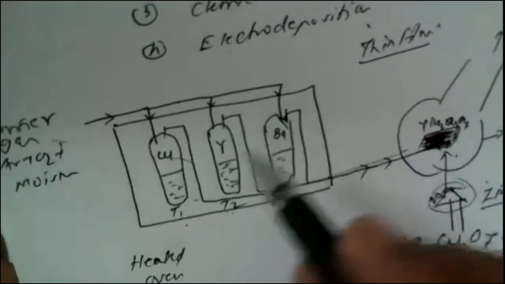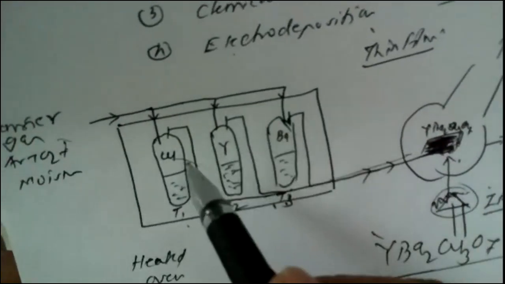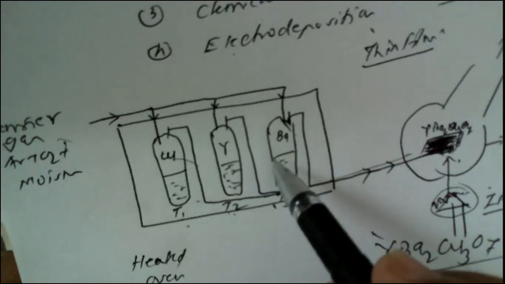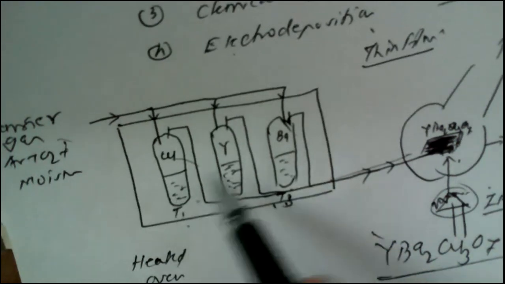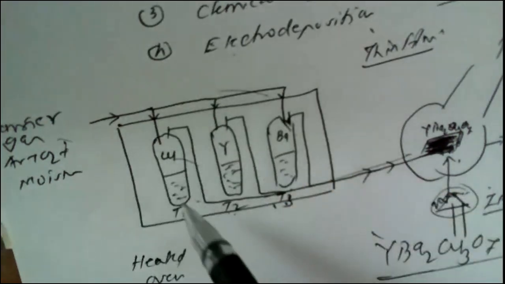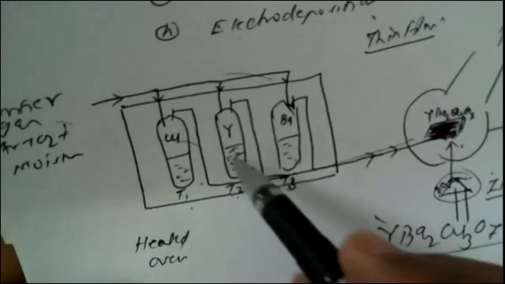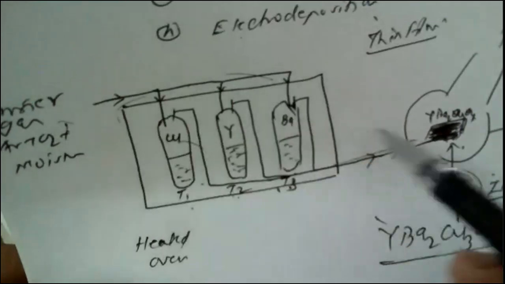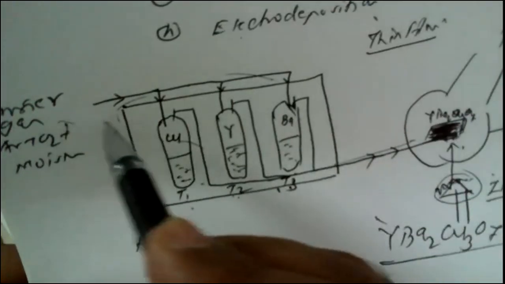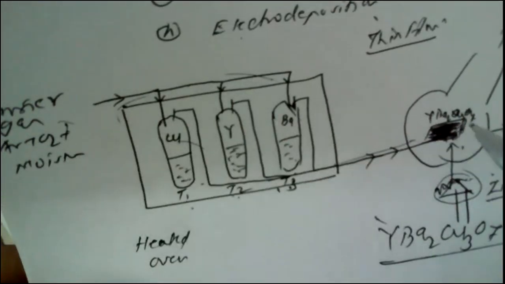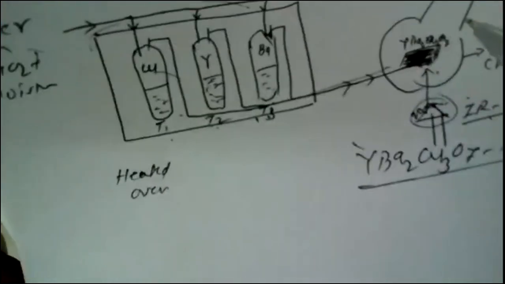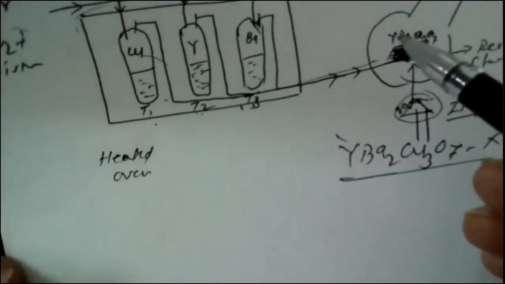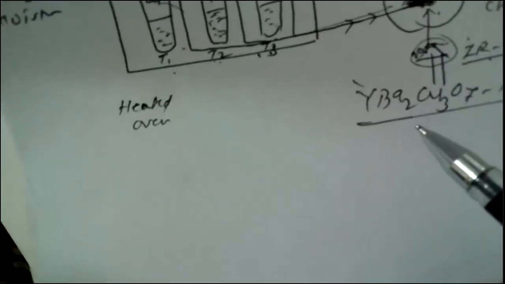So here you have to just mention how copper, yttrium and barium are maintained at T1, T2 and T3, and when the proper conditions are maintained inside this heated oven, then all these gases are swept on this rectangle with the help of a carrier gas, and this film is dried and annealed to the desired crystallinity. So this is in general how a ceramic superconductor can be prepared on a laboratory scale.